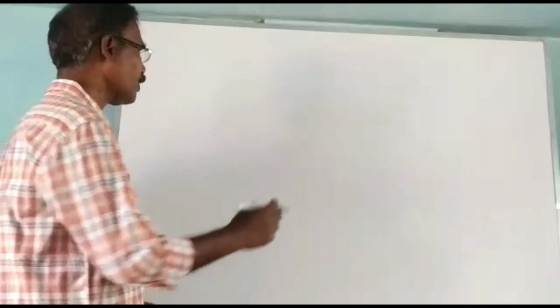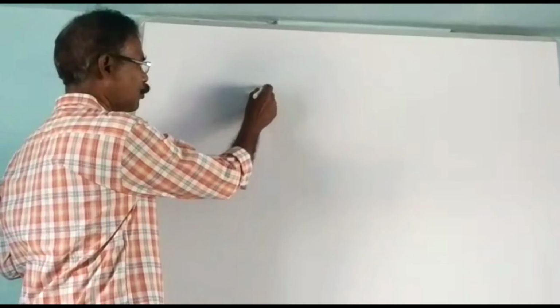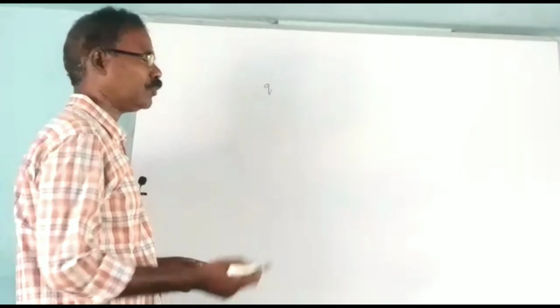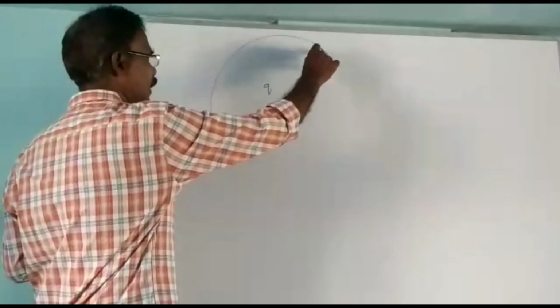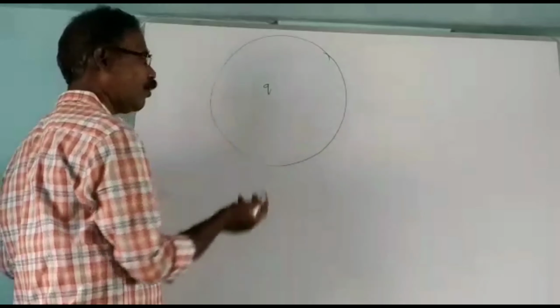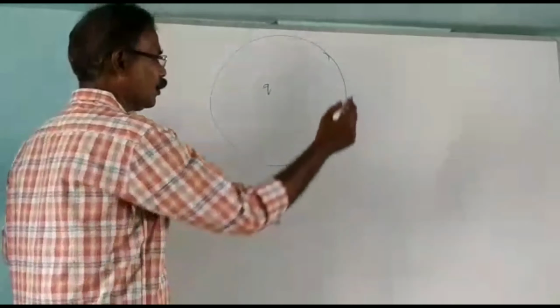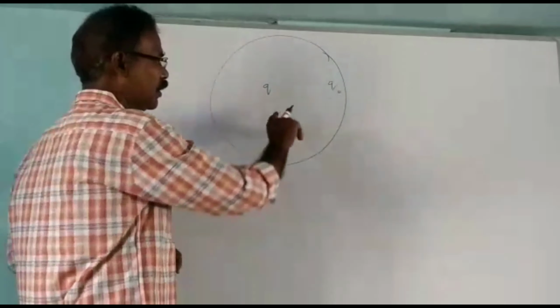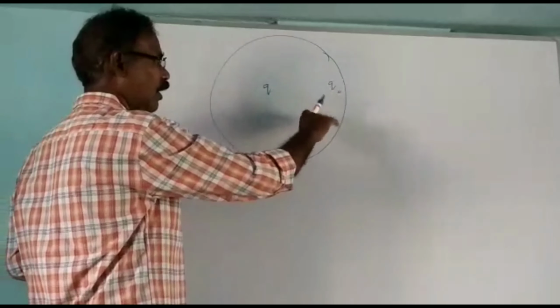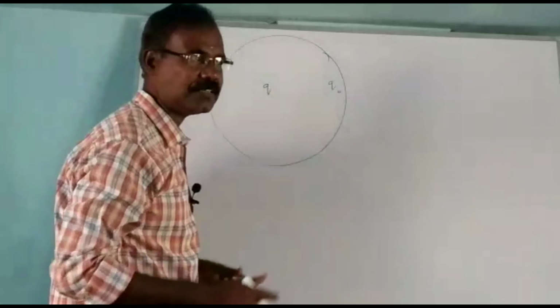Suppose a charge Q is placed here. You know that around the charge there is an electric field. How can you know that electric field? You have to bring another charge here. If a force is acting on this charge, the electric field is existing at that point.